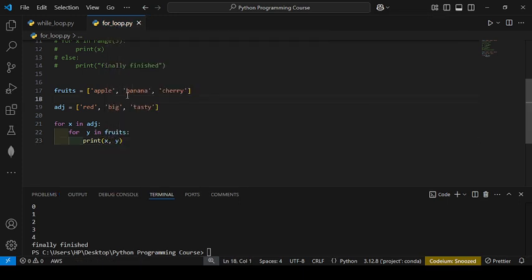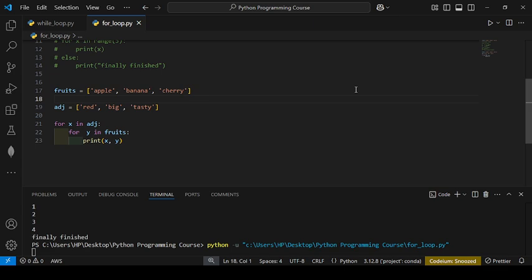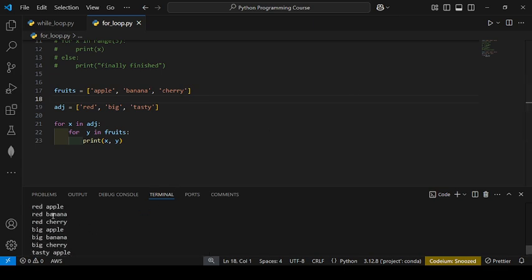So you will see red with all apple, banana, cherry, and big with all apple, banana, cherry, and tasty with apple, banana, cherry. Red with all 3 items of fruits, like that. So this is a nested for loop. This one is called the outer loop. This is called the inner loop.